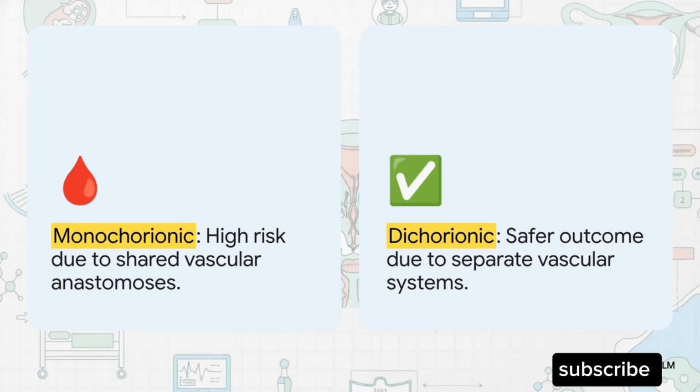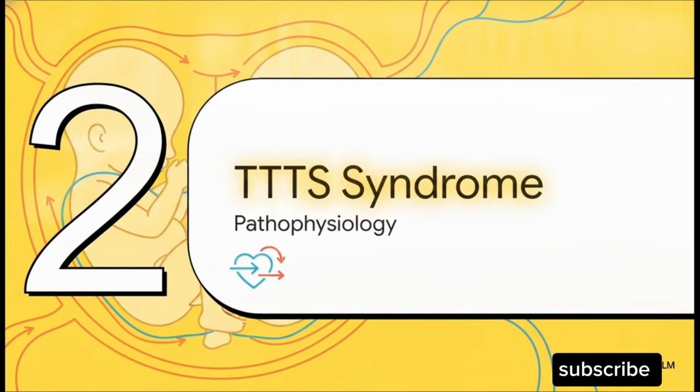They share a blood supply, so if twin A dies, its blood pressure drops to 0, right? This sudden drop causes the surviving twin B to rapidly bleed out into the dying twin's low-pressure system. This leads to acute hypertension, severe anemia, and often death for the survivor too. Blood literally just flows along the pressure gradient, making monochorionic pregnancies incredibly high risk. And that hemodynamic sharing brings us perfectly to Section 2, Twin-to-Twin Transfusion Syndrome, or TTTS.